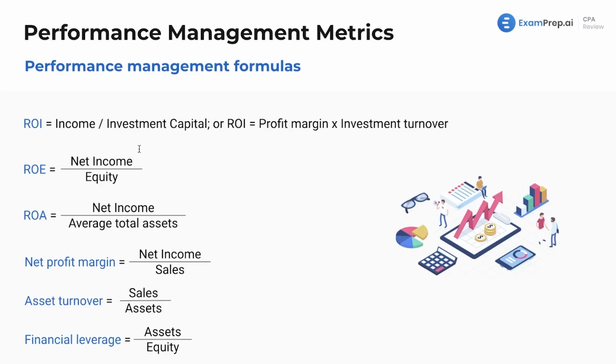ROI, I mean, we've kind of beaten that one to death, but it's here again. Return on anything, net income here still means net income. Return on is net income in the numerator. You got that. Return on equity is divided by equity. Return on assets, average total assets. And I mean, I hope I'm memorizing, but I also like to make a point.